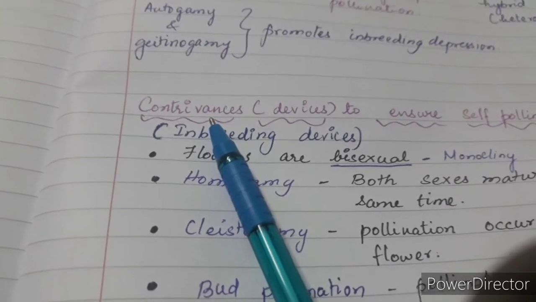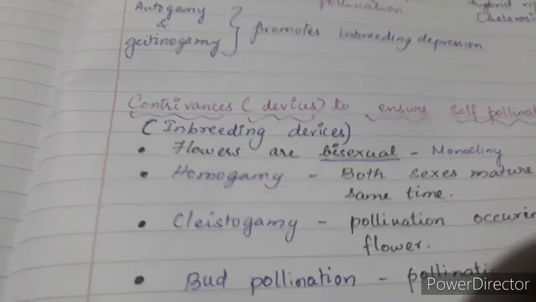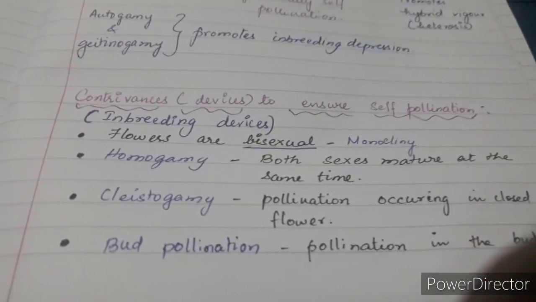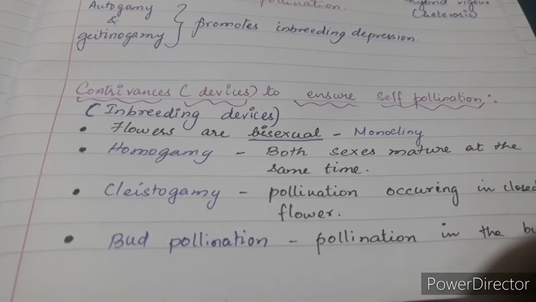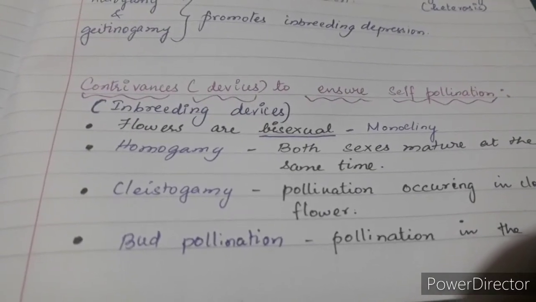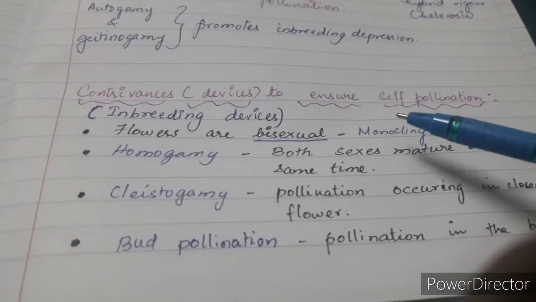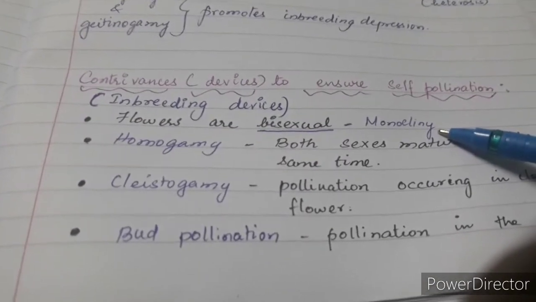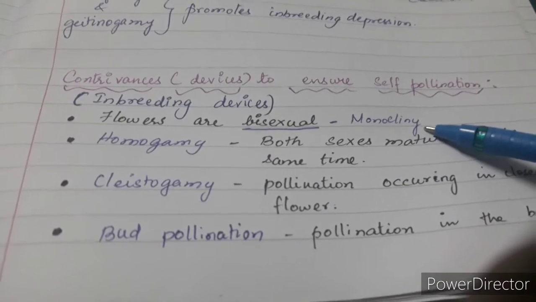That simply means the features or devices present in the flower. What are the natures of a flower which has to undergo self-pollination? First, it should be bisexual. Being bisexual is referred to as monocliny. Flowers must be bisexual to undergo self-pollination.